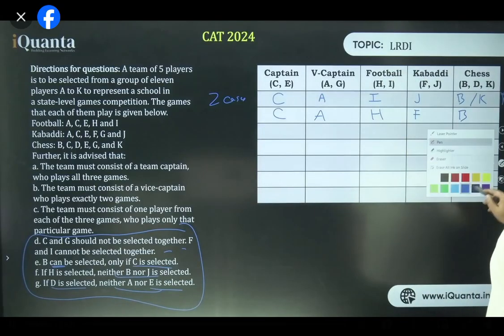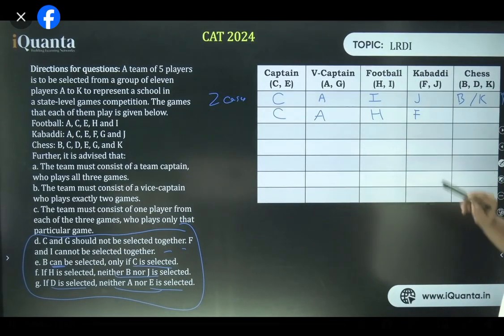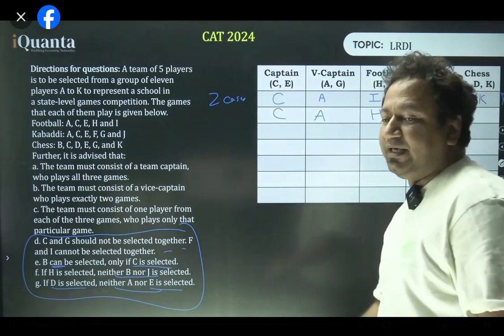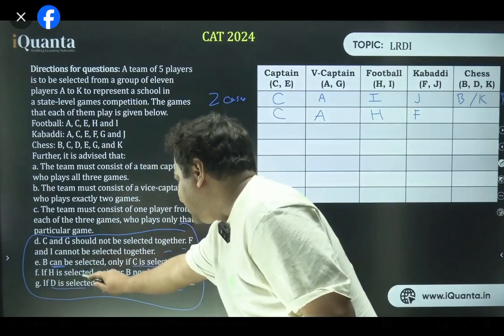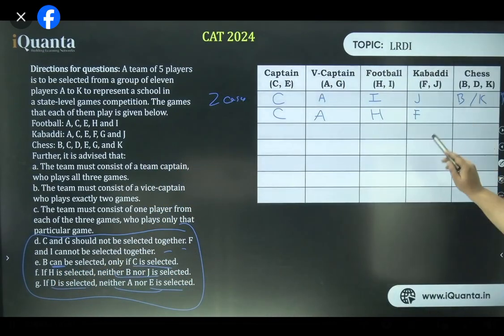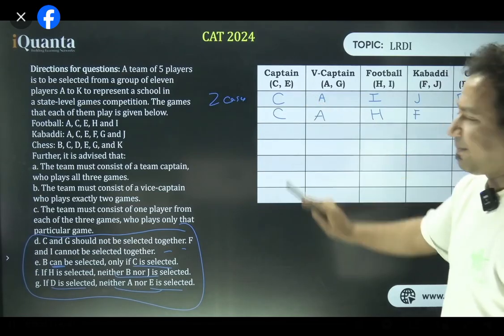H has come here. That means B will not be here. B is gone. Clear? Is that clear? B is gone. B is gone. Why? Because of point number F. If H is selected, neither B nor J is selected. So here B cannot come. J is not coming. Okay. F is there. So what is the possibility over here? Only K is possible. D is of course not possible over here also. Now D not being a part was the condition for C and A to be captain, vice captain respectively.